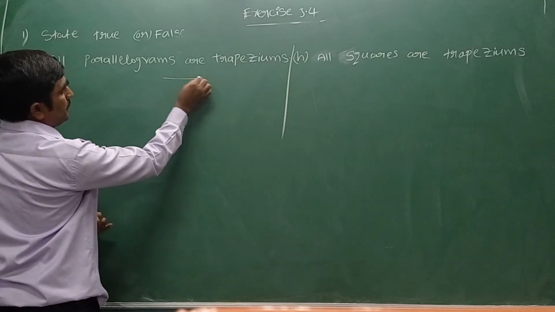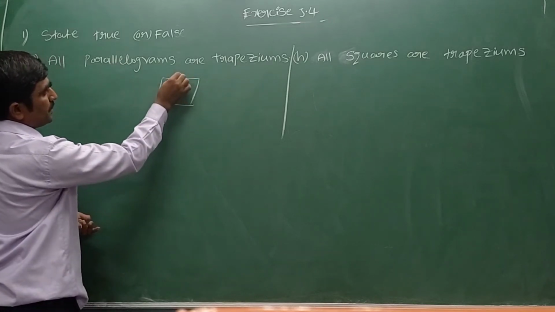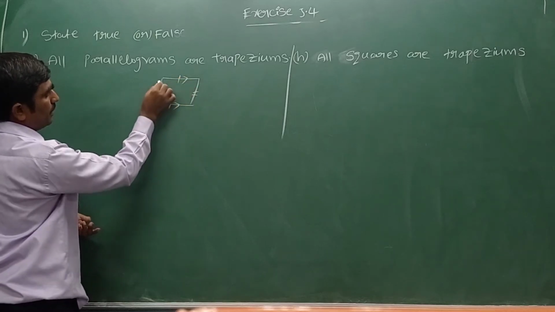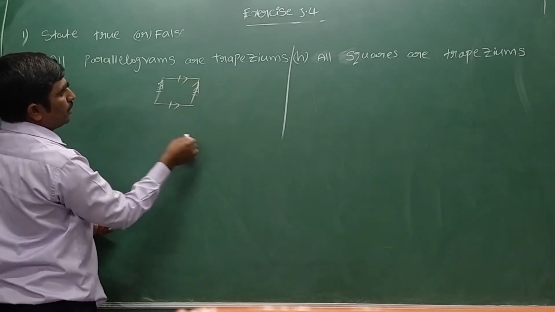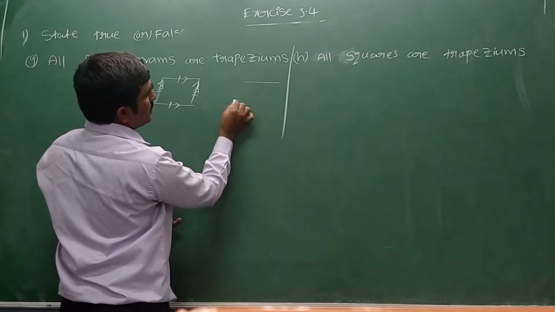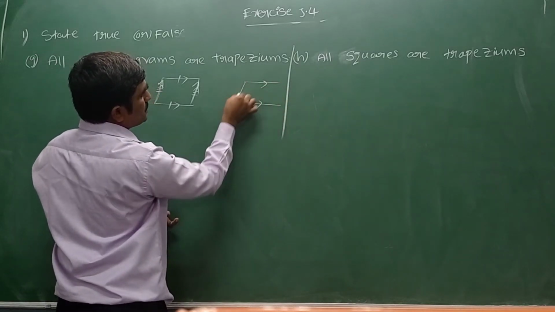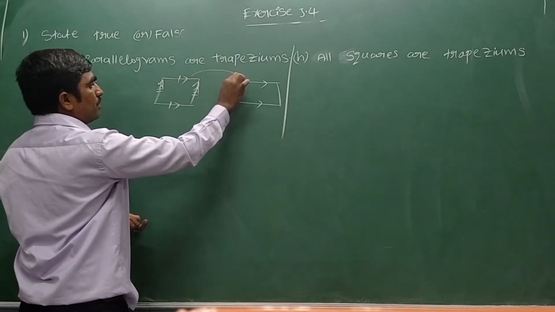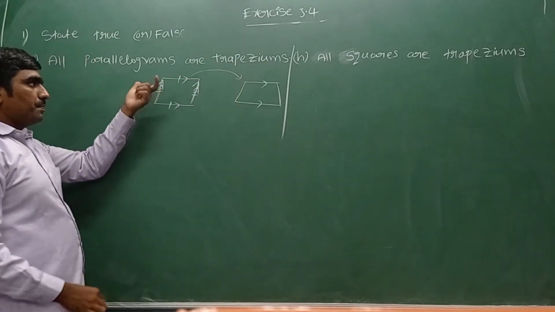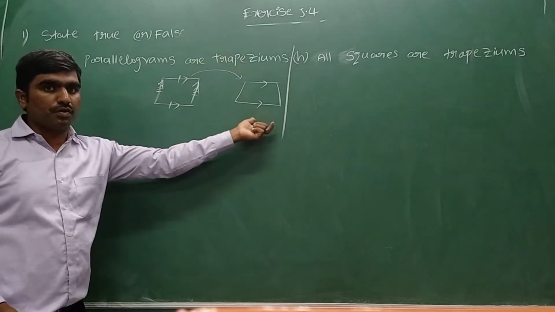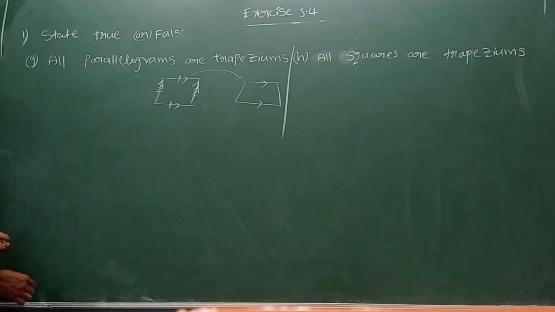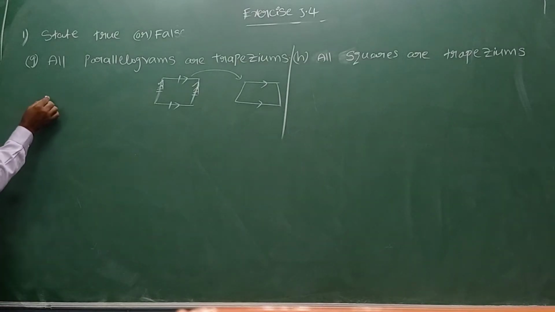See, let's go with a figure. Let me take one parallelogram. Opposite sides are equal and also parallel. What is a trapezium? A trapezium is nothing but one pair of opposite sides are parallel. They are asking, is a parallelogram called a trapezium? Yes. For a parallelogram we can say trapezium also, because in a parallelogram you can see one pair of opposite sides are parallel. So what can we write?